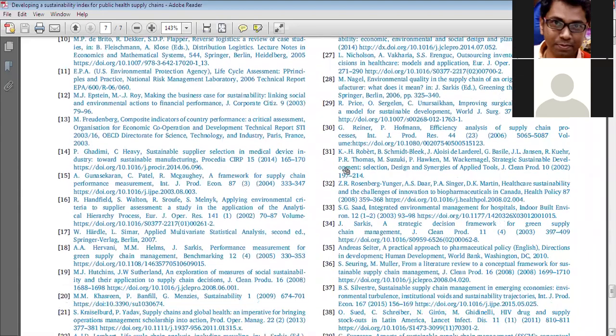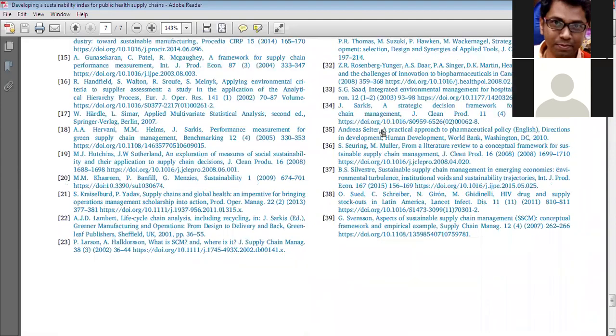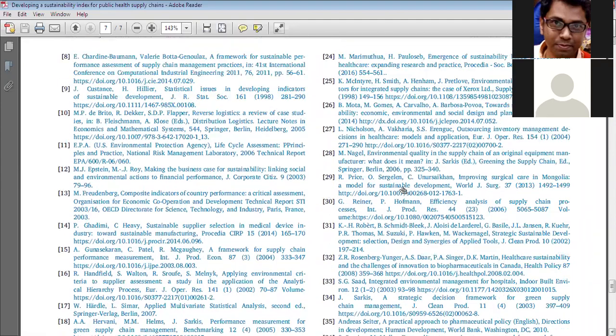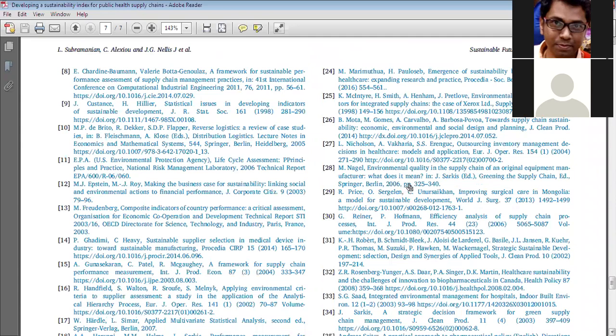In the references, you will find that some journal articles use different reference styles, such as the Harvard reference style and other styles. Usually 4 different reference styles are there.